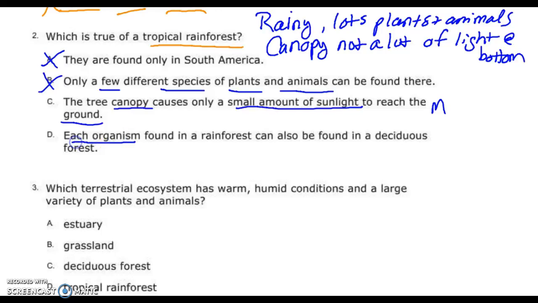Each organism in a rainforest can be found in a deciduous forest? Boys and girls, if you can walk out into my forest across the thing here and find a toucan and a jaguar, you don't have to come back to my class this year because it's not going to happen.